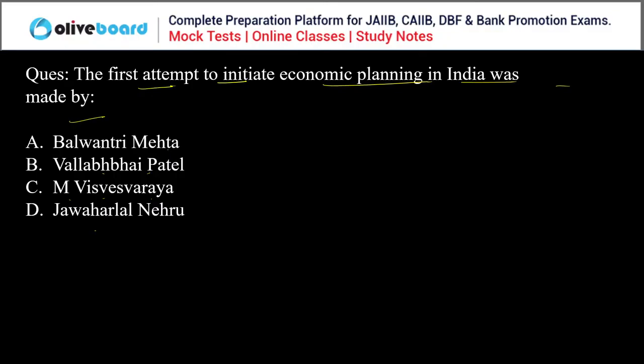The first attempt to initiate economic planning in India was made by whom? So the correct answer is M. Visvesvaraya.